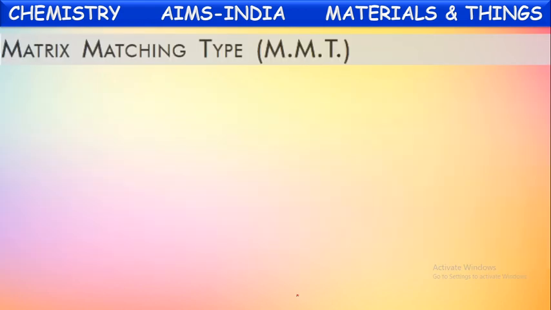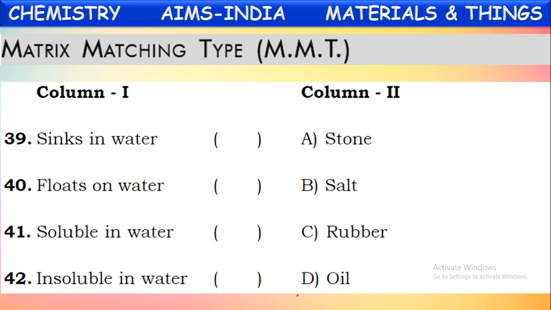Next, one more matrix matching is given here. See, some properties are given in column 1 and the materials are given in column 2. Check the correct matching once. Sinks in water. Out of these materials, which sink in water, we have to identify. Will stone sink in water? Yes, stone will sink. Will salt sink in water? Yes, salt also will sink.